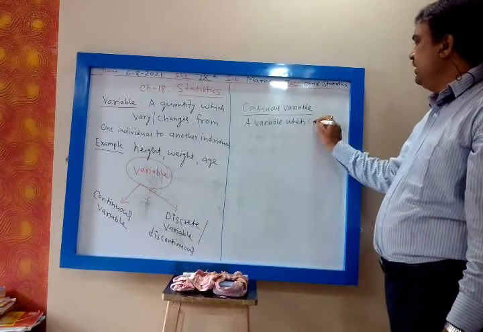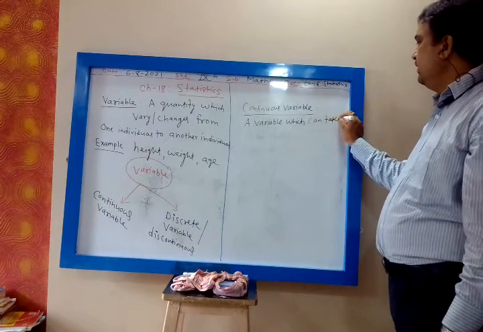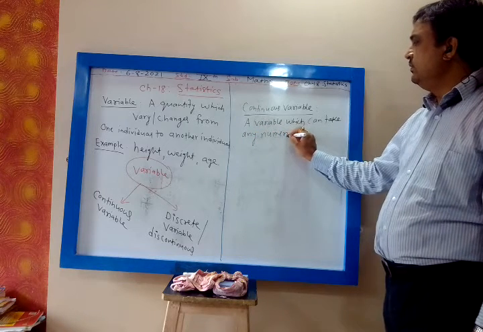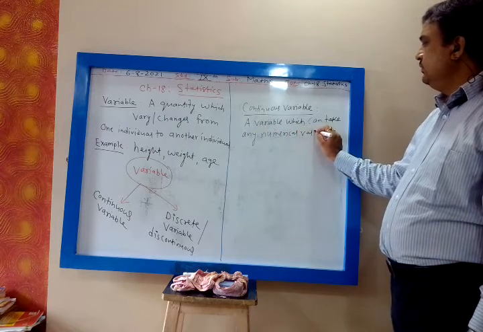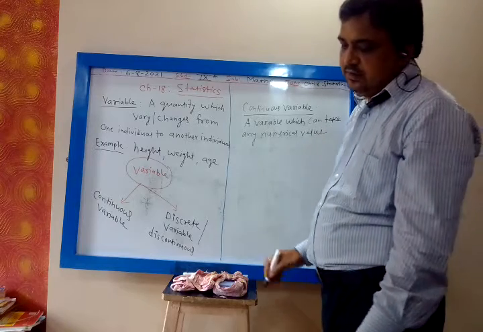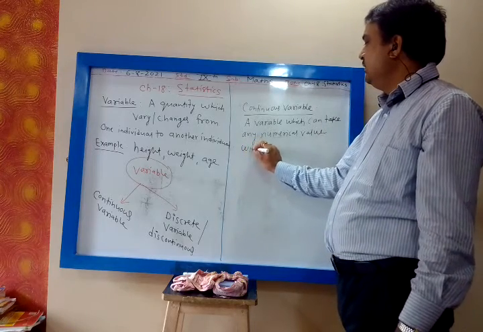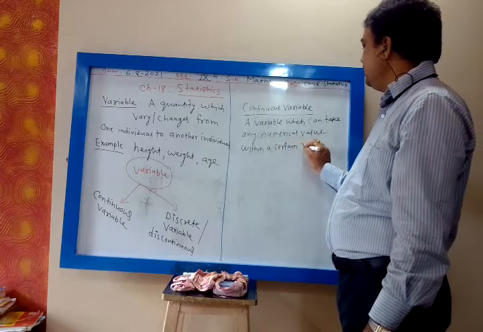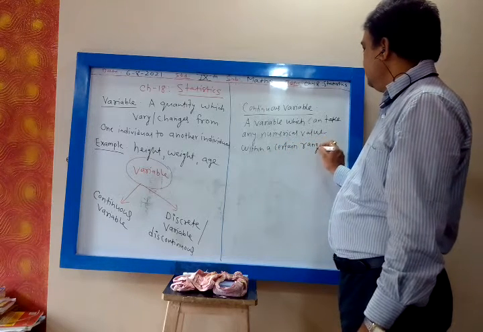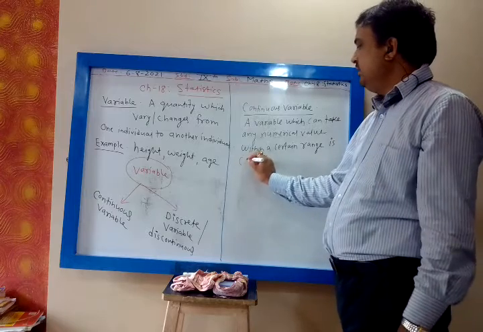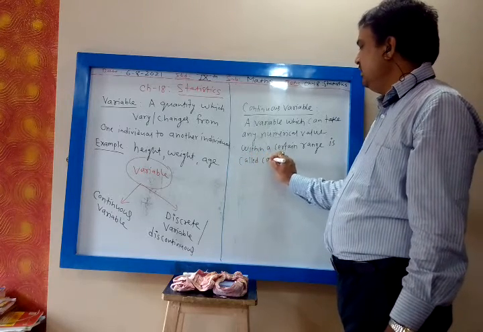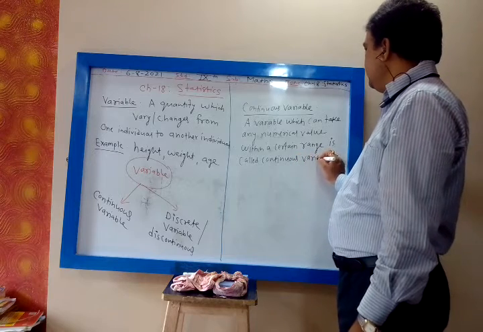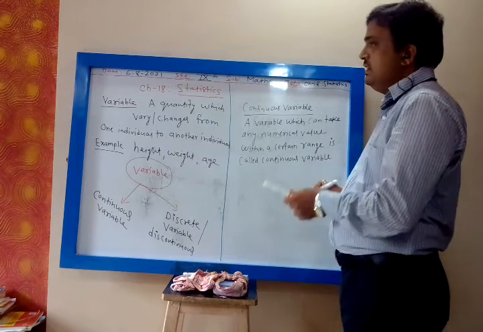A variable which can take any numerical value within a certain range is called a continuous variable. So continuous variables can be arranged in a range.